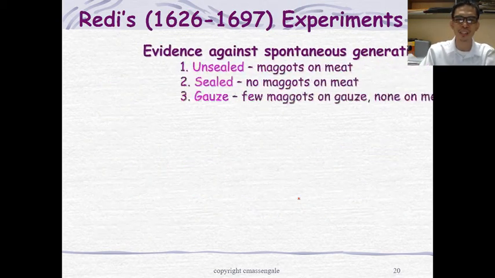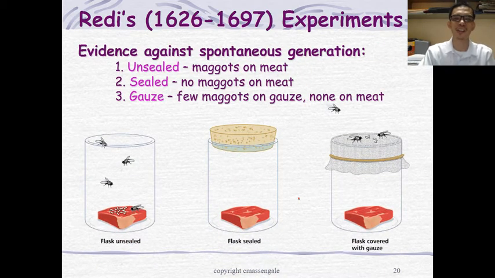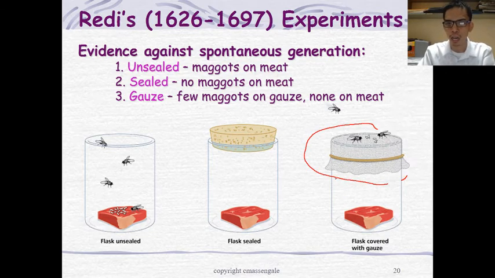Alright, so again, he revised the experiment to verify that particular conclusion, and this time he left the flask open, but he sealed it with a gauze or a cloth. But still open.